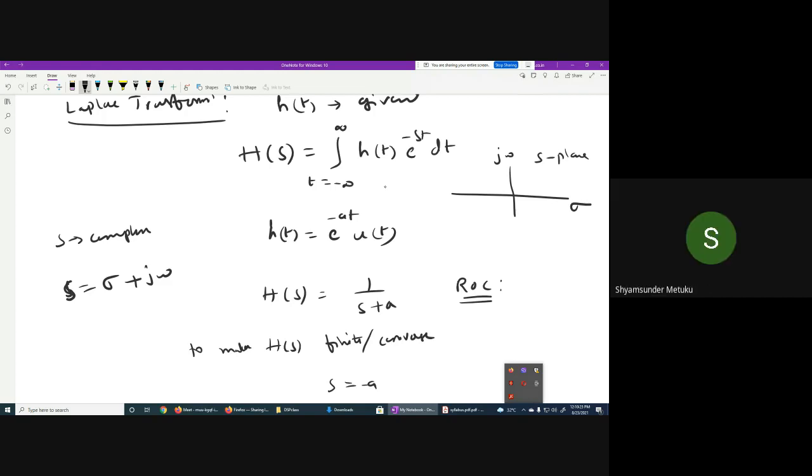Yes, sir. In the above Laplace transform, s equal to minus a, can I substitute? What is going to happen? If s is equal to minus a, what is my Laplace transform now? Is it not minus a plus a becomes 1 by 0? Is it not infinite? Infinite. Okay. So do you think it is convergent or finite, or is it completely divergent? Infinite, and it is not this case, isn't it? Okay, sir.